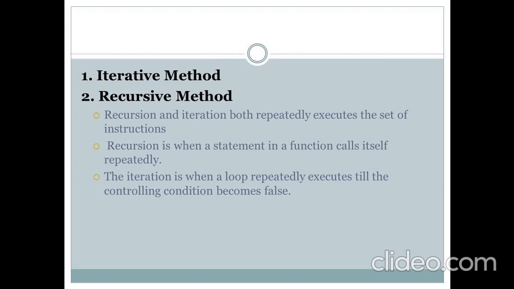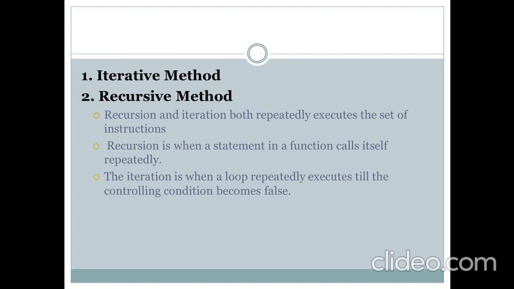Here the recursive method will call the function itself, and the iterative method will use loops like for loop, while loop, do while loop, etc. So recursive and iterative both repeatedly execute a set of statements.